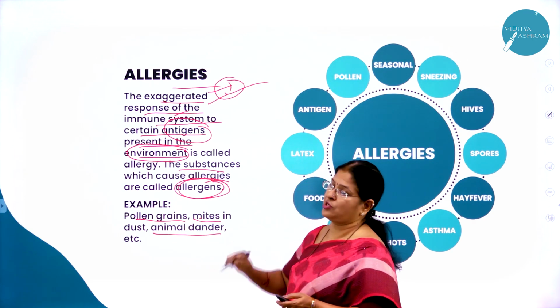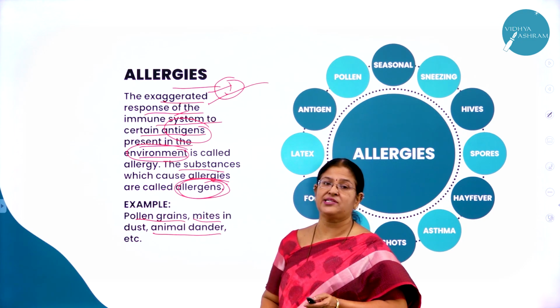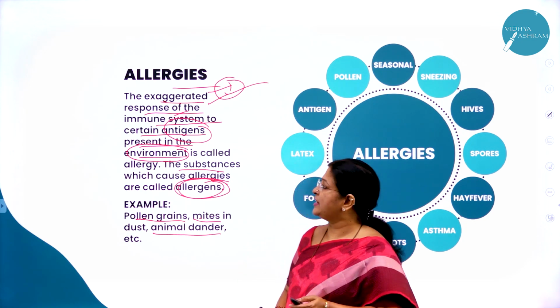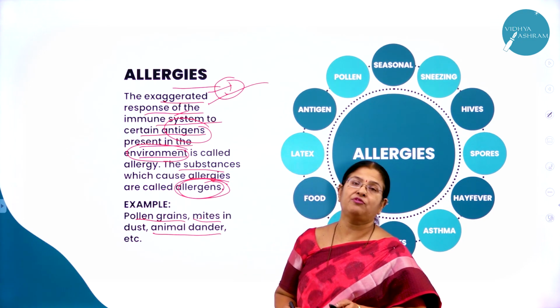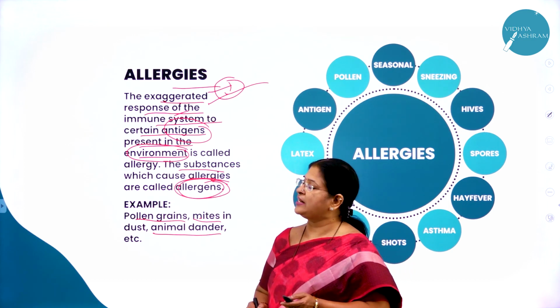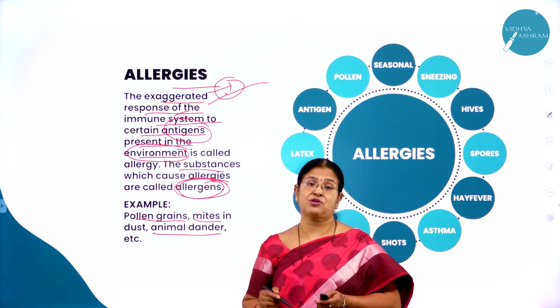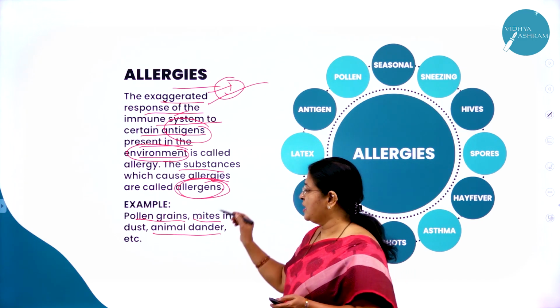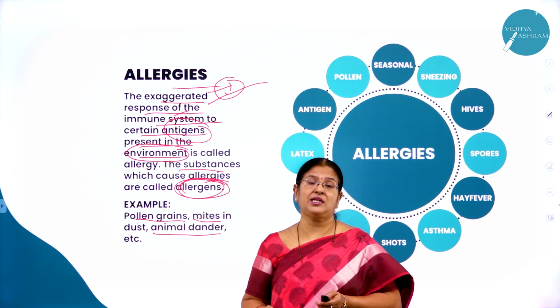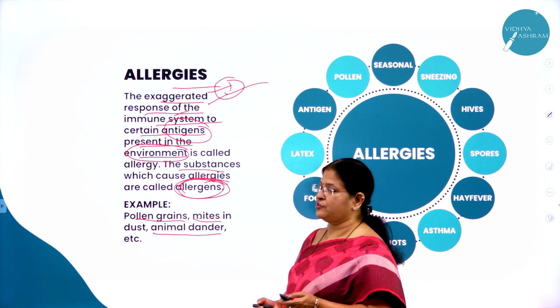Hope you have understood what is allergy. Allergy is nothing but the exaggerated response of the immune system to certain antigens present in the environment. And the substances which cause allergy are called allergens. So what are the classical examples we are going to give for the allergens?